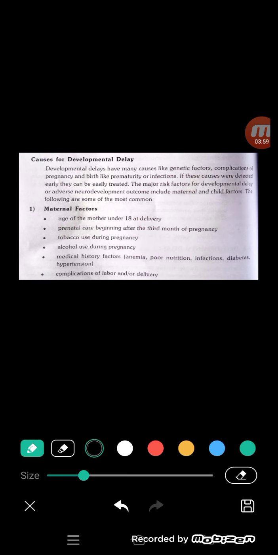What are they? Number one is the age of the mother, under 19 at delivery. In case of mother's age below 18 years at delivery, there are chances of developmental delay.